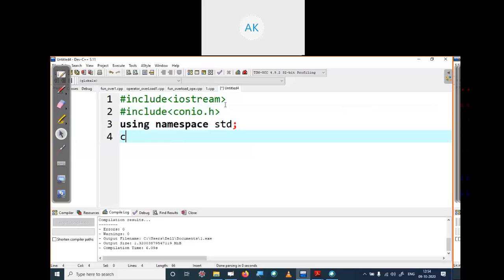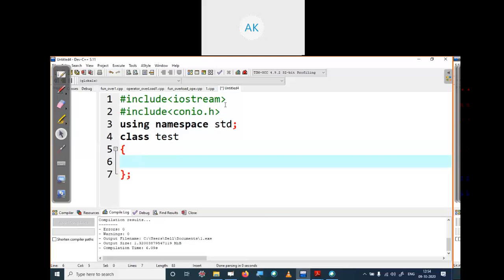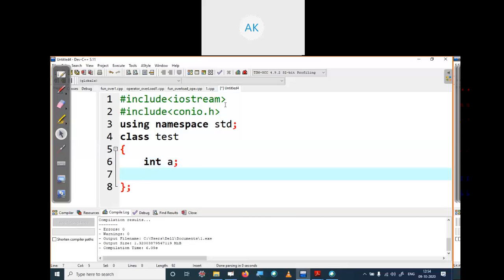Create a class, name it test. In the test class, I am creating one data member named a. If nothing is mentioned before it, just consider it as private.